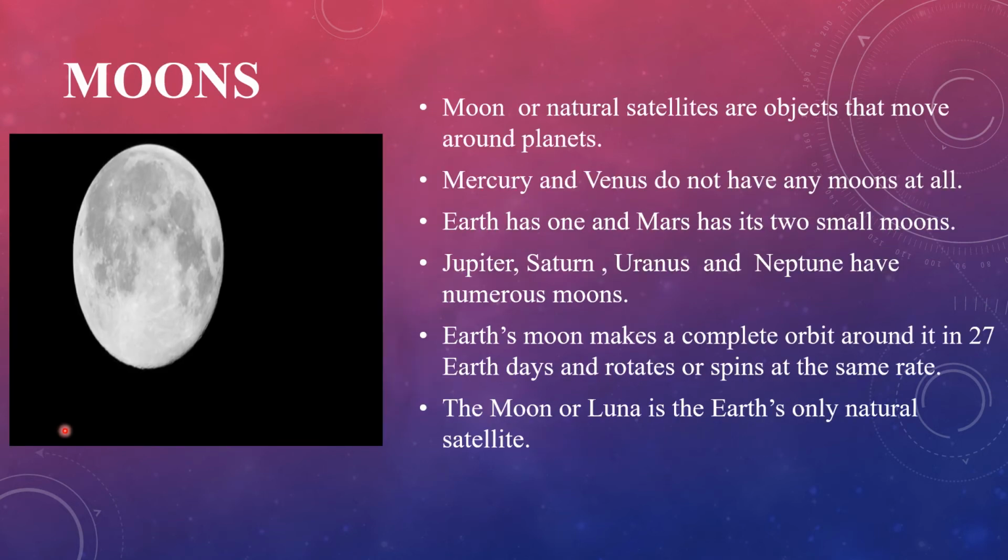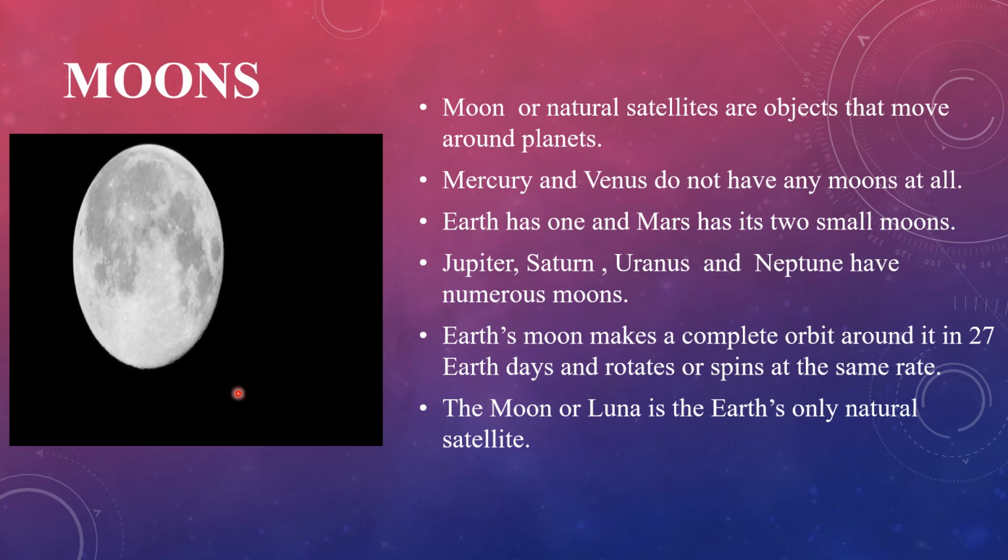Now children, let's study about moons. The moon is the closest neighbor of the earth in the sky. It is the natural satellite of the earth, and a satellite is an object that revolves around a planet.